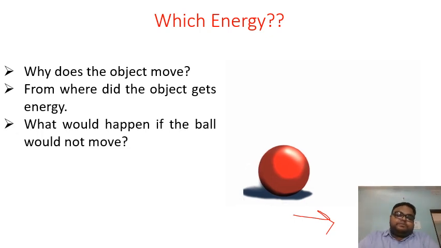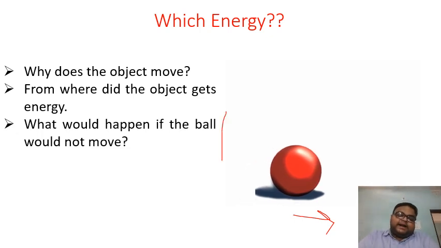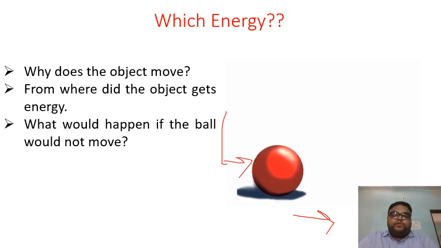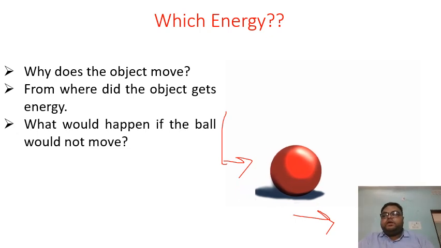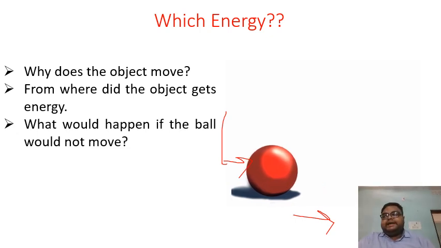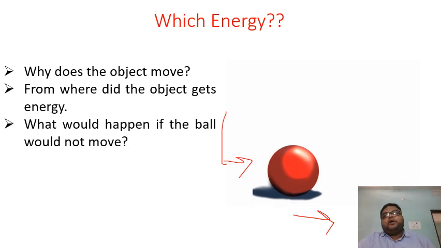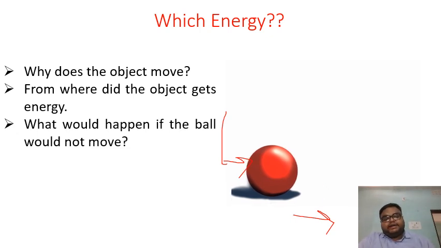Now suppose that here was a batsman, and this batsman hit this ball, so this ball is moving in this direction. So tell me, where does this ball get its energy from? Yes, students? Right. So it got its energy from the batsman who struck it, isn't it?